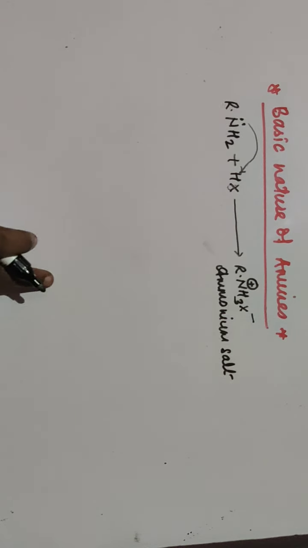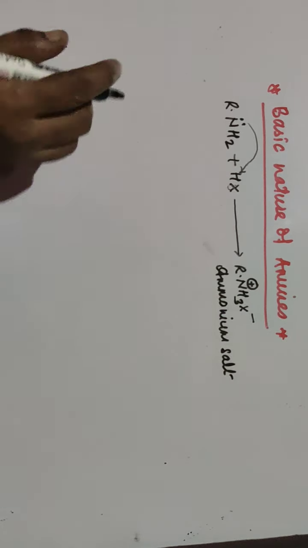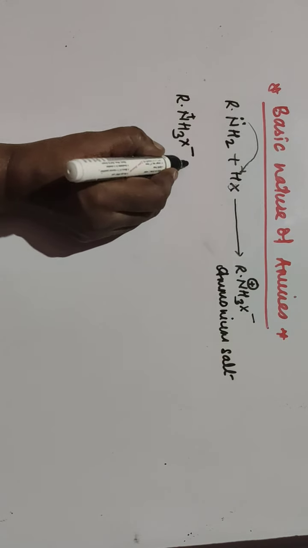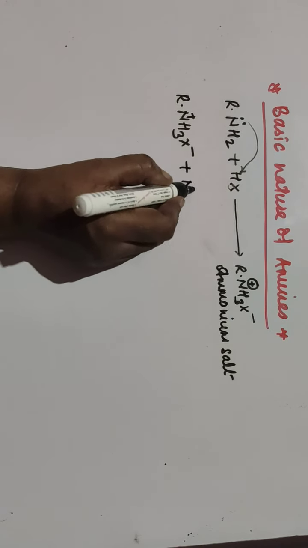When this ammonium salt, RNH3+ X-, reacts with a base like NaOH, then again you will get primary amines.